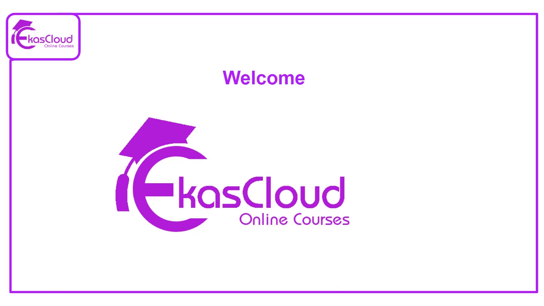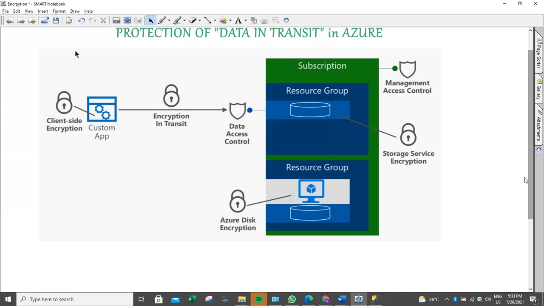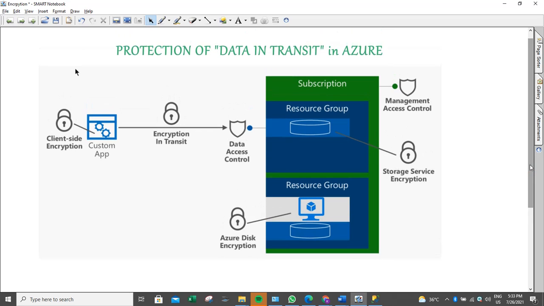So let us see. In Azure, we have to protect the data which is in transit mode. It should be an essential part of our data that should be protected. Because data is moving back and forth from many locations, we should protect this data through SSL or TLS protocols to exchange data across different regions.